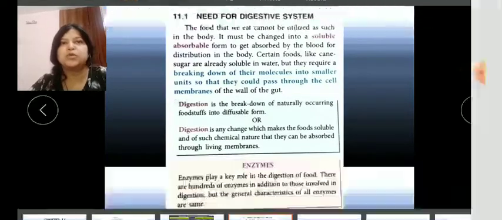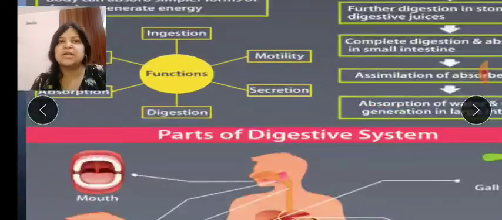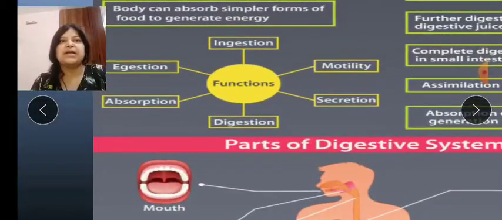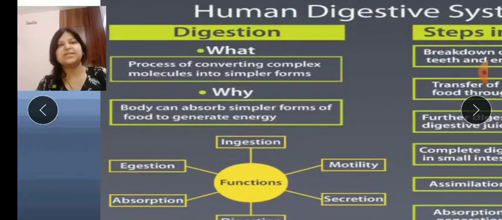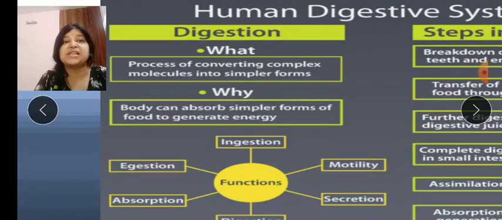through this process of human digestion, I have already explained these processes in the Zoom class, and why it is important. This system is important because through this system only our body absorbs the essential nutrients. Okay, so from the food we are eating, we are getting energy and the essential nutrients like carbohydrates, proteins, fats, vitamins, minerals through this digestive system only. Okay, through the digestion process.